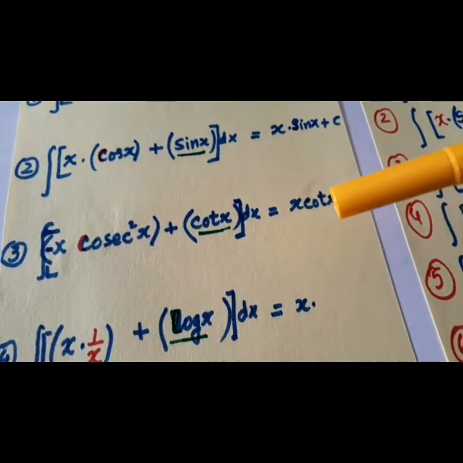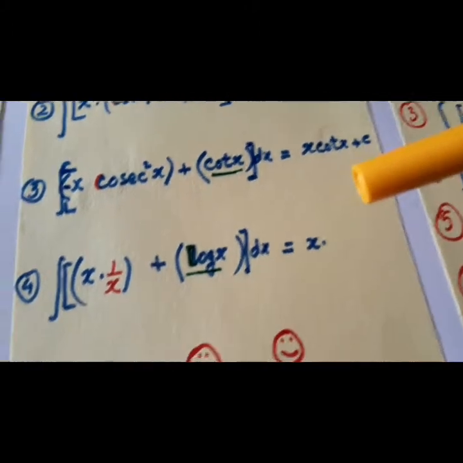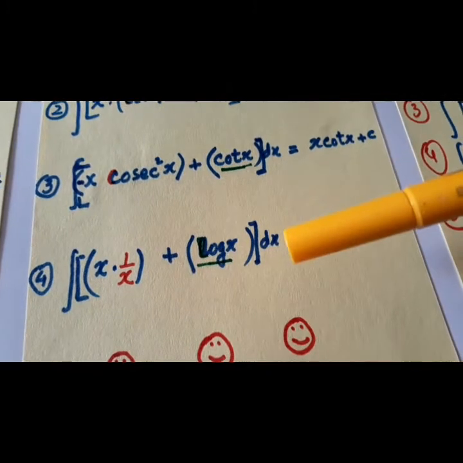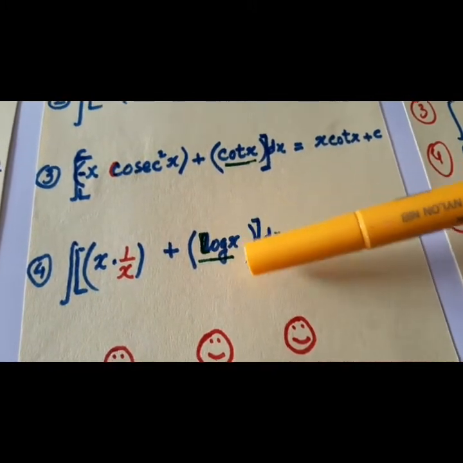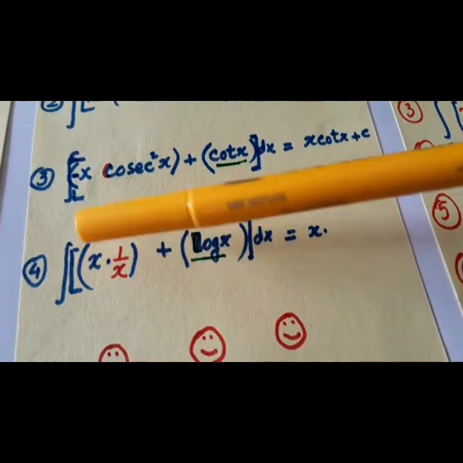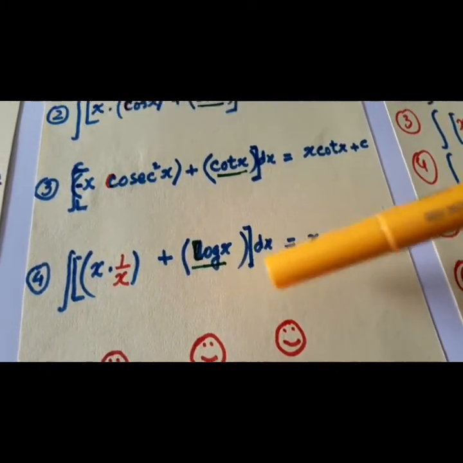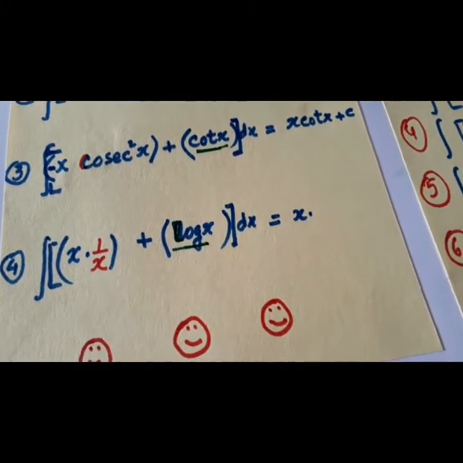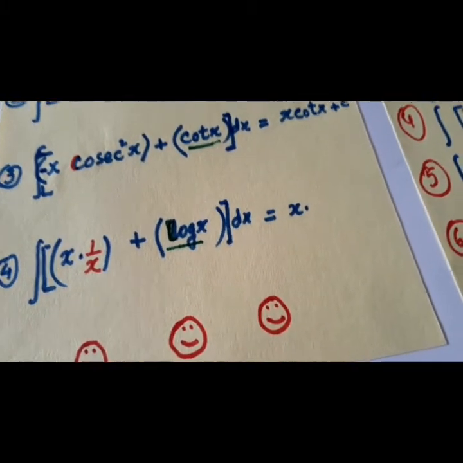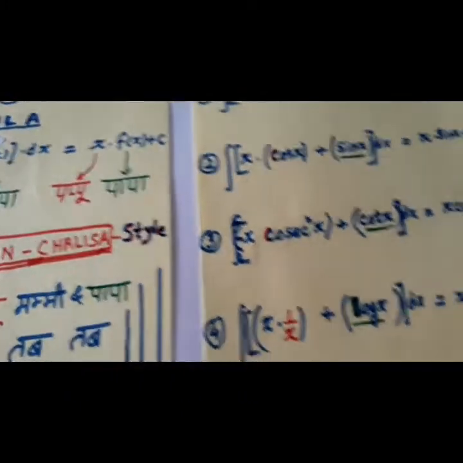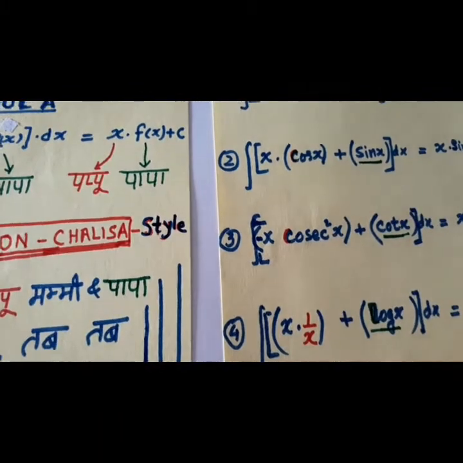The answer is Papu, Papa. Now, this is x into 1 over x plus log x. What is the derivative of log x? It is 1 by x. So this is Papu, this is Mummy, this is Papa. The answer is Papu, Papa: x log x.